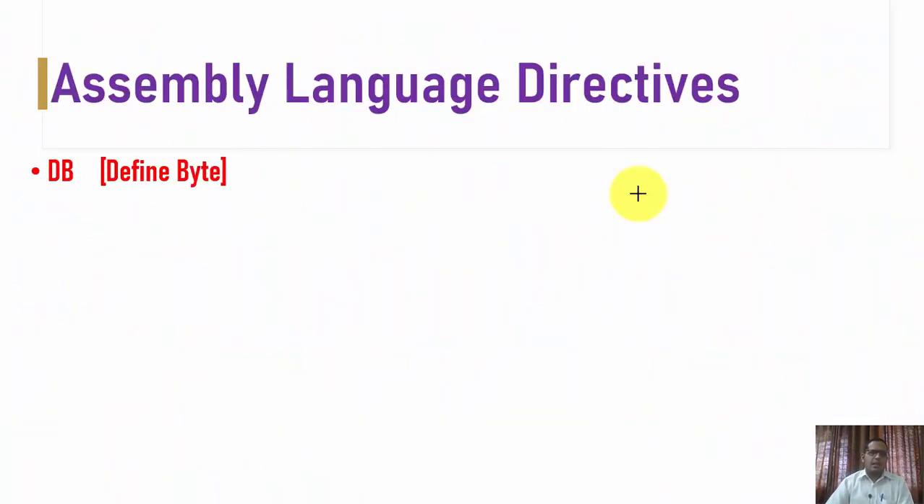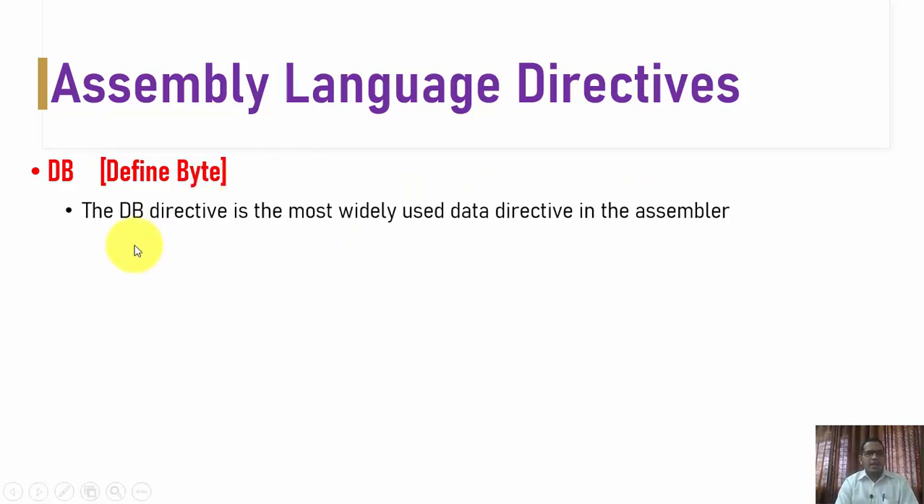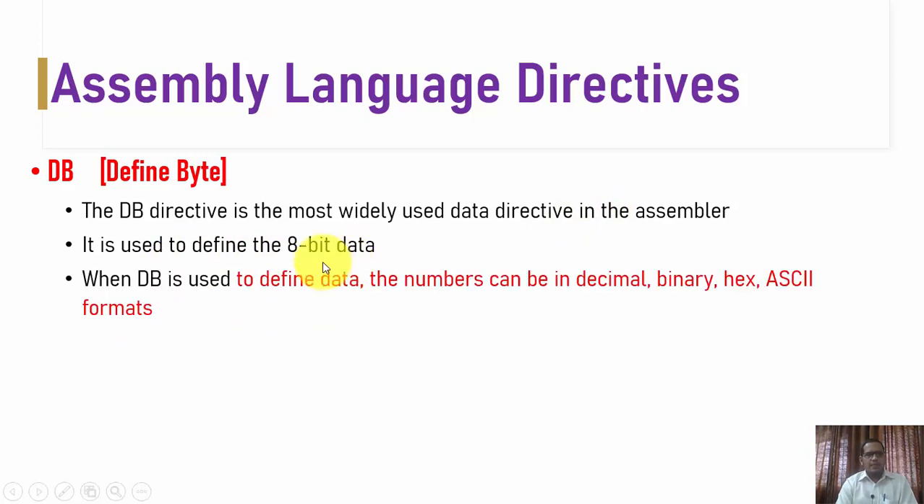The next assembly language directive is DB. The DB is known as define byte. The DB directive is the most widely used data directive in the assembler. It is used to define 8-bit data. When DB is used to define data, the number can be decimal, binary, hex or in ASCII format.